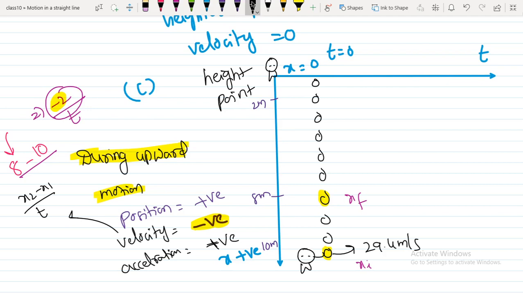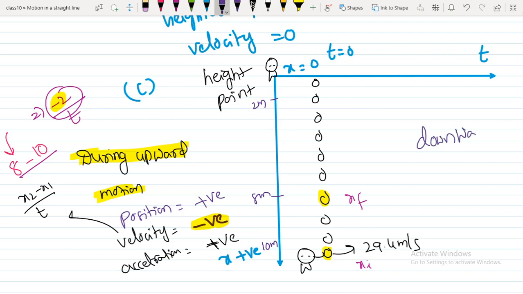In free fall, the acceleration due to gravity is always negative. But here we are trying to find the acceleration of the object that we are throwing. Since the velocity is negative, the acceleration becomes positive because it is the change in velocity. So that is what happens in the upward motion. Now comes the downward motion.